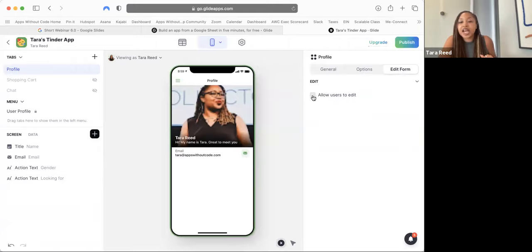And I want you to click this checkbox that says allow users to edit. We want people to be able to edit their own profile, all right? So we're gonna click allow users to edit. And when you click that, notice that there's a little pencil icon that shows up here in the top right-hand corner. You can unclick it and re-click it, and see that pencil shows up. We want the pencil to be showing. So you want the checkbox to be checked and the pencil is showing. Got that? So just to recap, we went over to the edit form tab and we allowed users to edit.